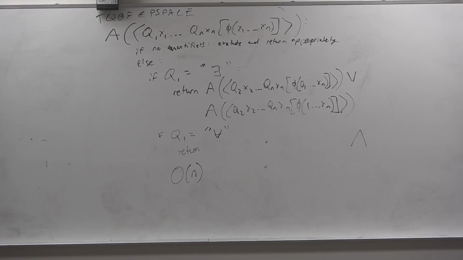By the way, if we're trying to prove TQBF is PSPACE-complete, what would be the consequences if we had a polynomial time algorithm for TQBF?